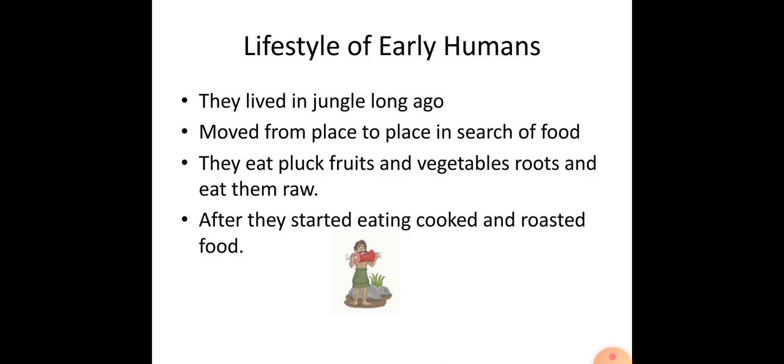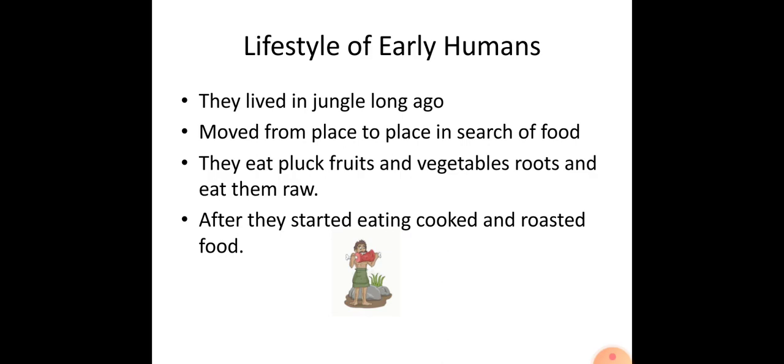They would pluck fruits and vegetables, pull out roots from the ground and eat them raw. Therefore, they were called food gatherers. They also killed animals with stones and ate their flesh without cooking. After the discovery of fire, they started eating cooked and roasted food.